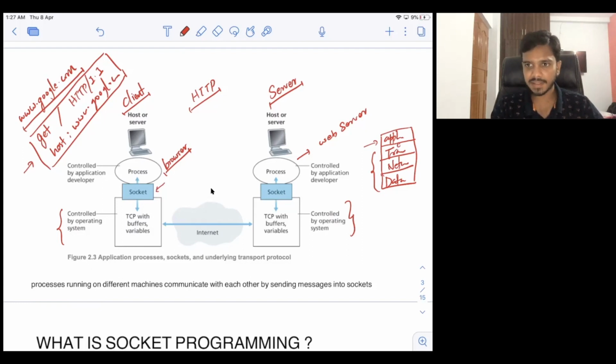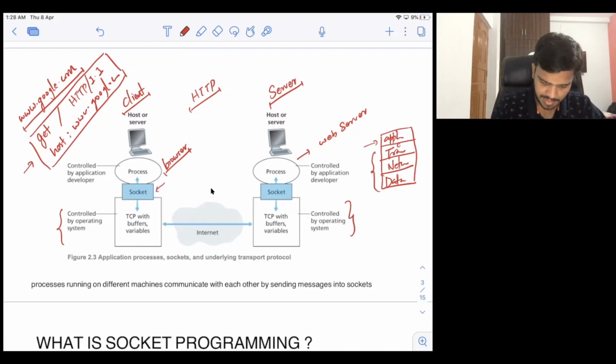From the socket itself, the kernel will take control of everything. The kernel has the responsibility of sending this data to the server. It's not your responsibility from now onward. The kernel will take care of sending this data, but you can mention which protocol you want to use. When you are creating a socket, you can tell the kernel that you want to use the TCP protocol or the UDP protocol. You do have control over that.